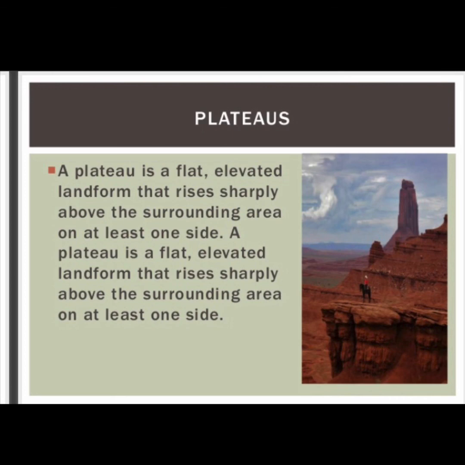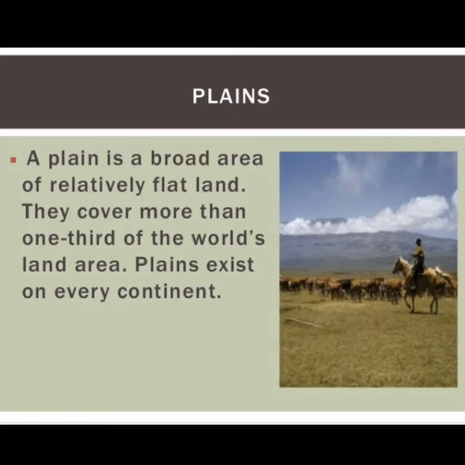Some plateaus are very large and extend over thousands of kilometers. For example, the Deccan Plateau of India. Almost every continent has a large plateau. Large parts of Africa, Asia, Australia, and North America consist of plateaus.